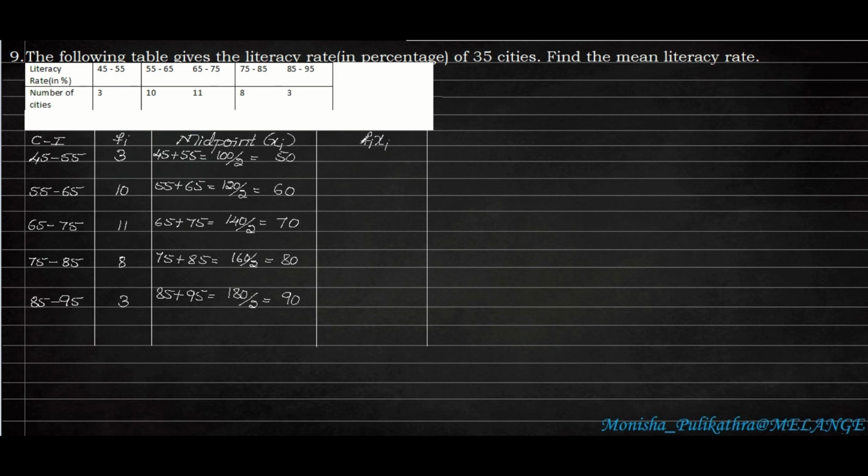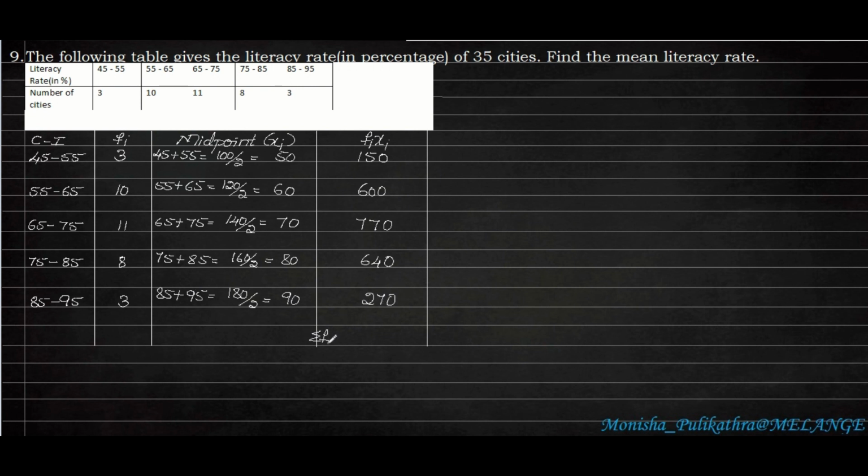Next we need to find out Fi Xi, that is we need to multiply Fi, frequency, into midpoint. So 3 5s are 15, so 3 into 50 is 150. Next, 60 into 10 is 600. 11 7s are 77, so 11 into 70 is 770. 8 8s are 64, so 8 into 80 is 640. 9 3s are 27, so 3 into 90 is 270.